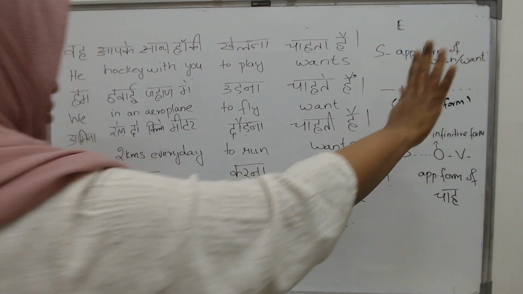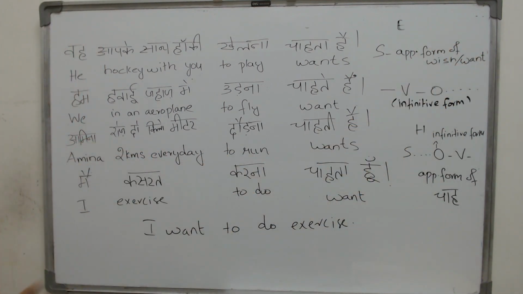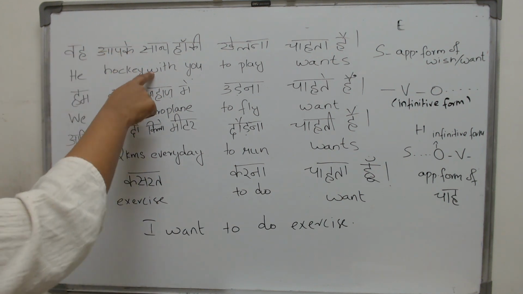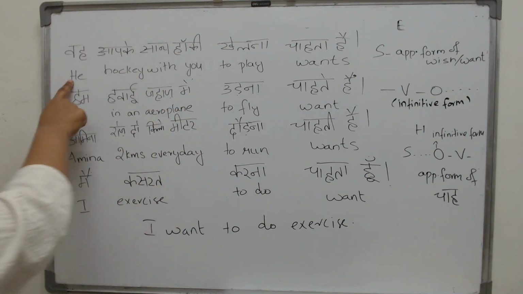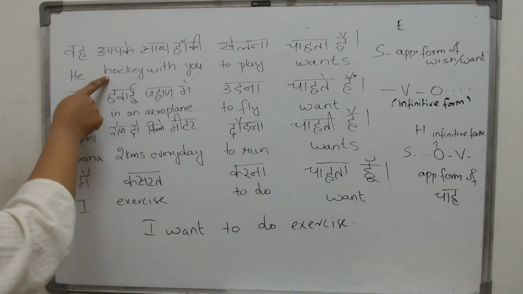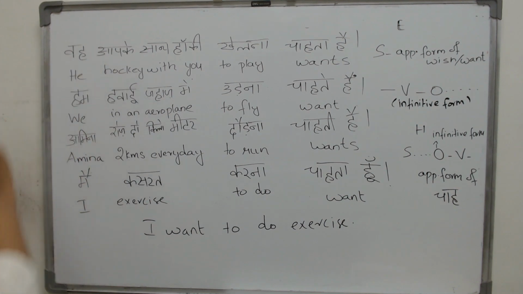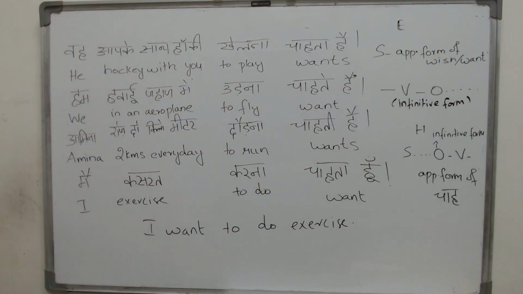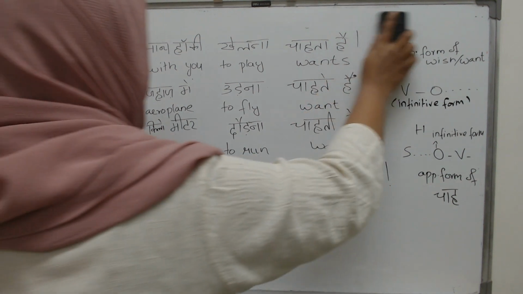That's why I have just put dots, because it will not end with just the object, right? For example, see here, the object is just hockey, but after that you have a "with you." He wants to play hockey with you. So the object stops here. After that there is still more of the sentence. So this is how your sentence looks in English.